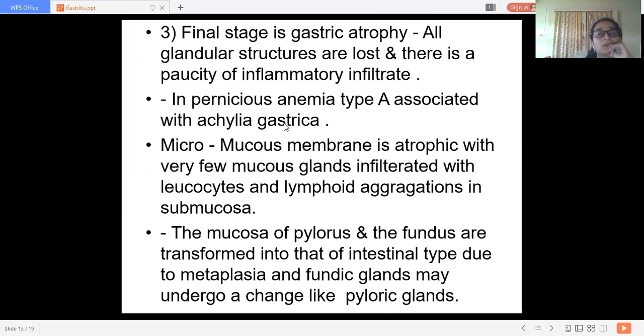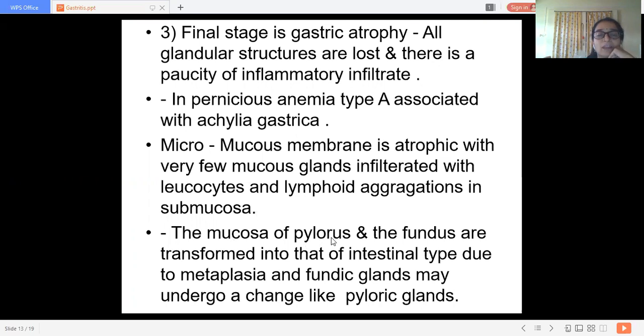Now, microscopic changes. The mucous membrane becomes atrophic with very few mucous glands, infiltrated with leukocytes and lymphoid aggregations in the submucosa. So microscopically also, these lesions extend up to the submucosa.